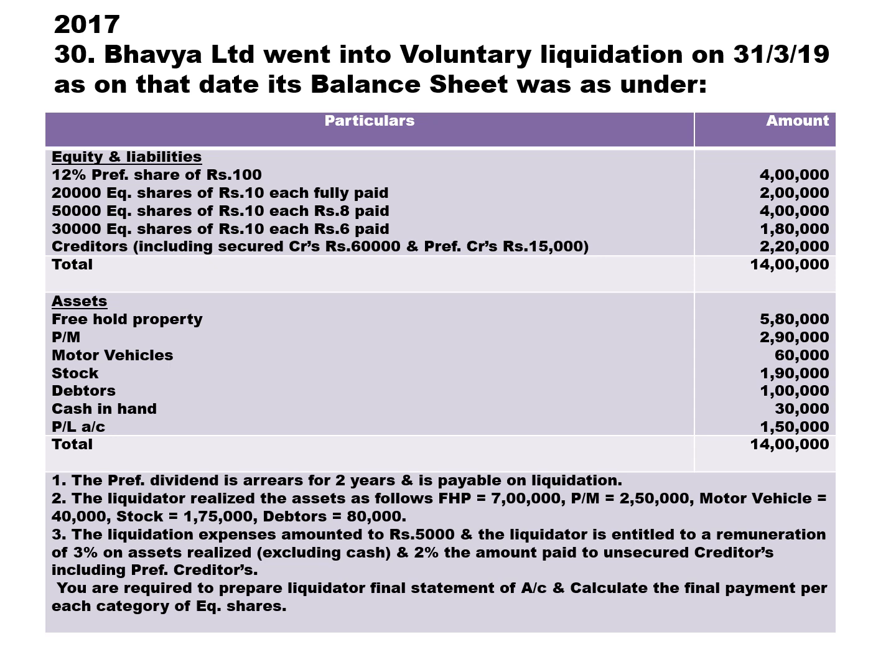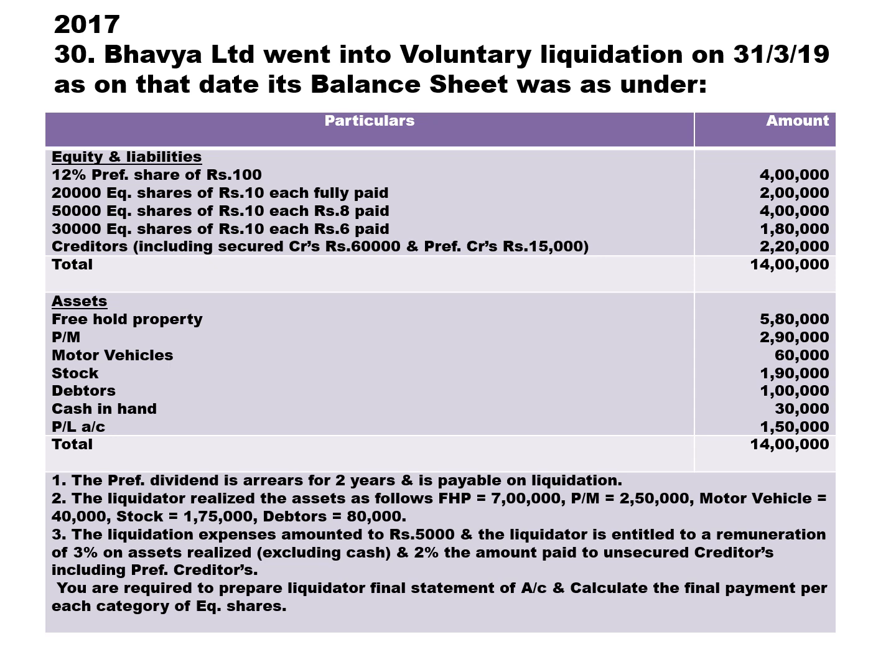As on that date, its balance sheet was as under. We have 12% preference shares of rupees 100 each, 4 lakh. So preference share capital is 4 lakh and the rate of dividend is 12%. Then we have 20,000 equity shares of rupees 10 each fully paid, 2 lakh. 50,000 equity shares of rupees 10 each 8 paid, 4 lakh. Another, we have 30,000 equity shares of rupees 10 each 6 paid.